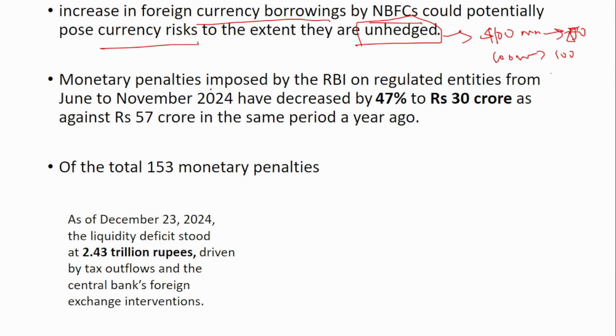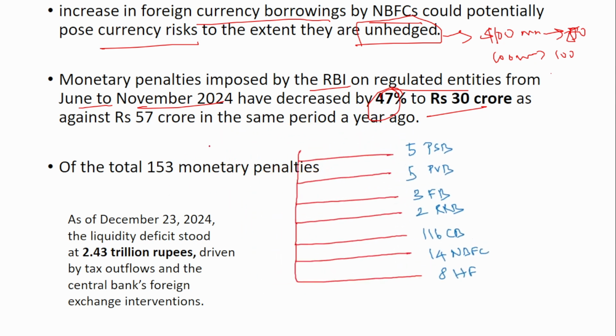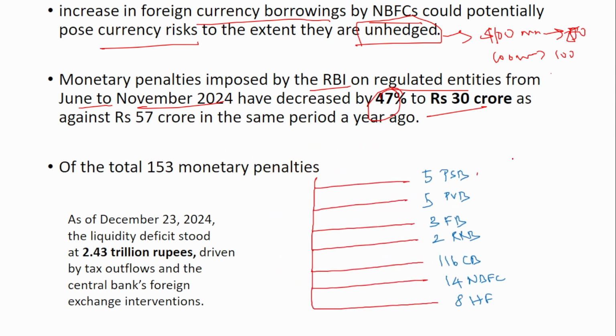Next, monetary penalties imposed by the RBI on the regulated entities from June to November 2024 have decreased by 47%, that is to 30 crores. Out of the 153 monetary penalties, 5 are on public sector banks, 5 on private sector, 3 on foreign banks, 2 on regional rural banks, 116 monetary penalties on the cooperative banks, 14 on the NBFCs, and 8 on the housing finance companies.